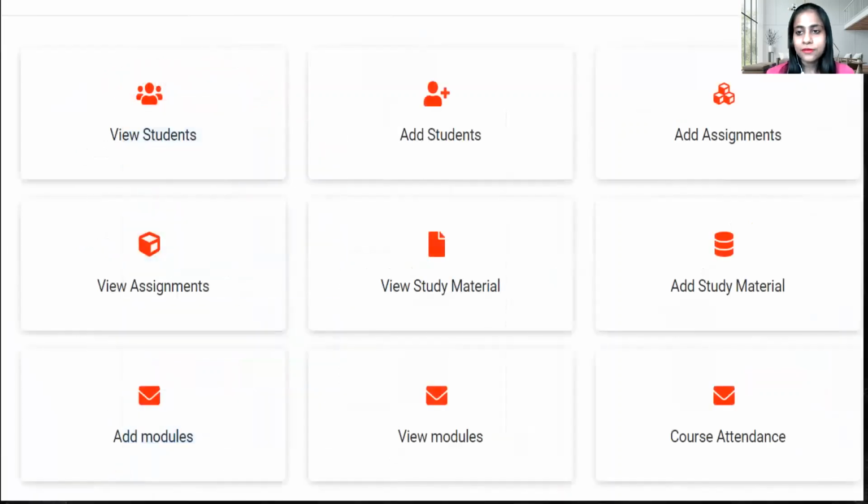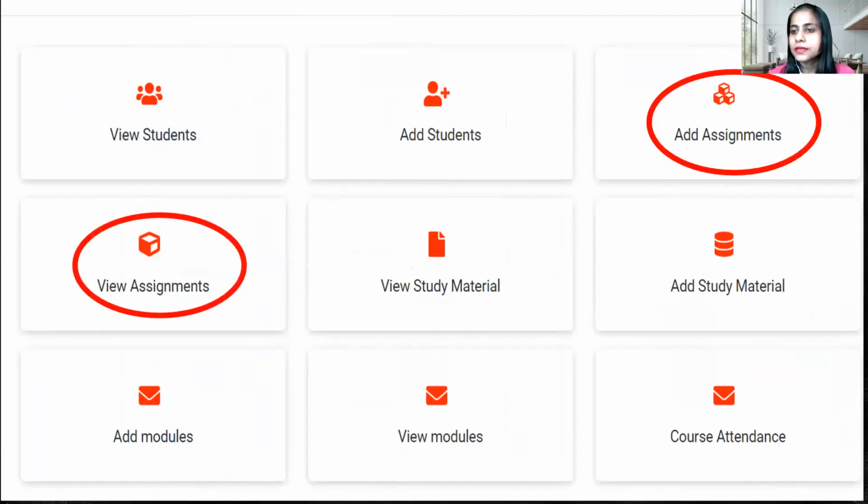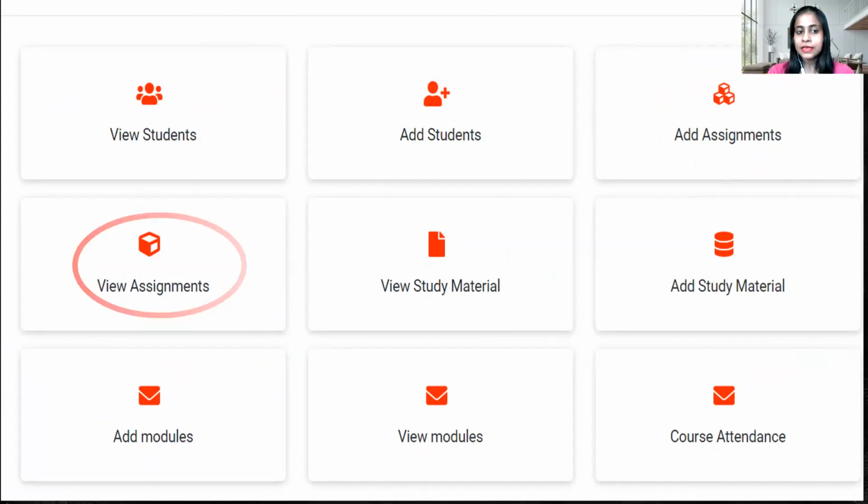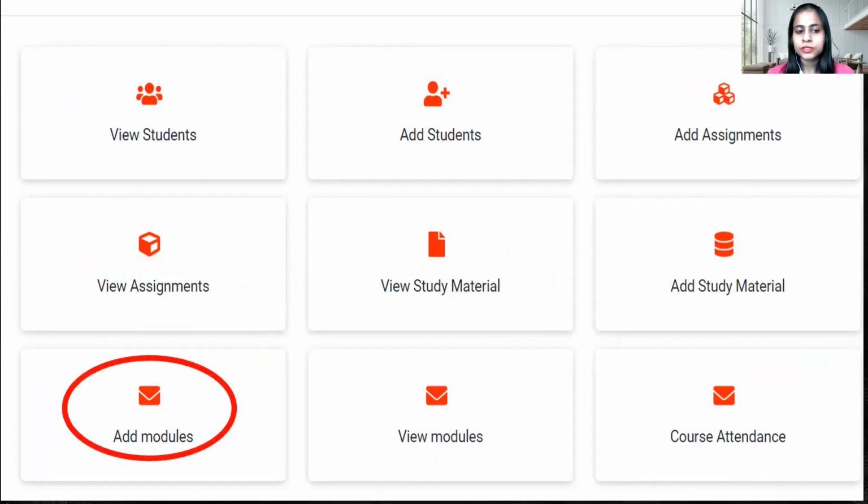With this, they have added the feature of view assignment and add assignment. You can add the assignment and simultaneously you can correct the assignment from here as well. Same way, they have also given the options of adding the modules and viewing the modules. You can directly upload all the files and links over here for the reference of the students. This way, I have found this software to be very useful.